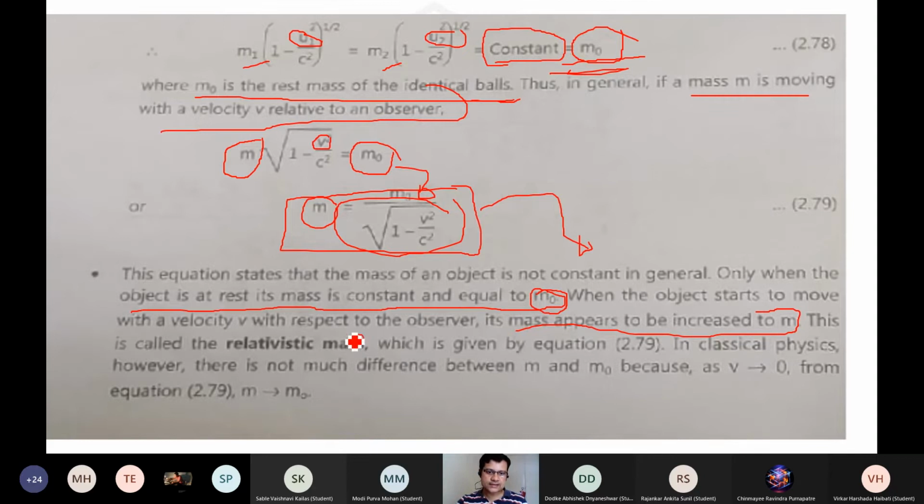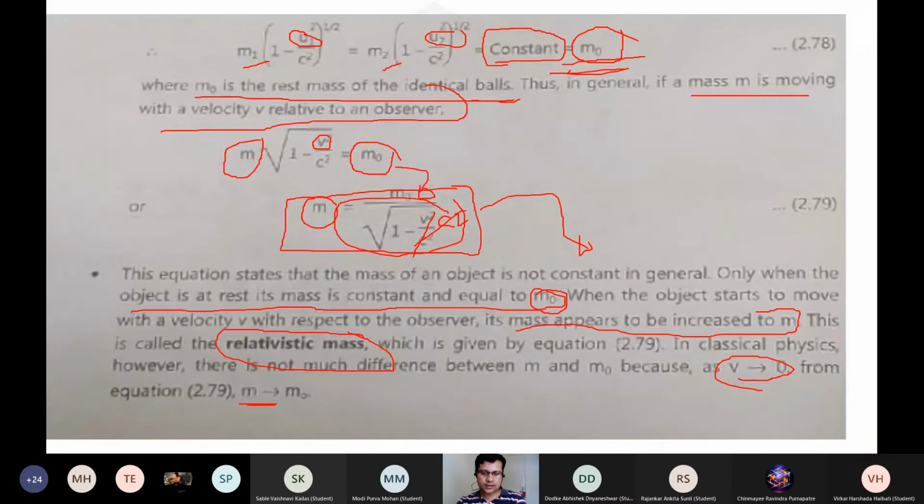So the relativistic mass m is a moving mass. When the velocity is 0, this term is 0 and m becomes m0. And when the velocity v becomes the velocity of light c, c square by c square gives 1 minus 1 which is 0, and something upon 0 is infinite, so m becomes infinite. So m increases as the velocity increases. I hope you understand this relativistic mass relation that we derived today.